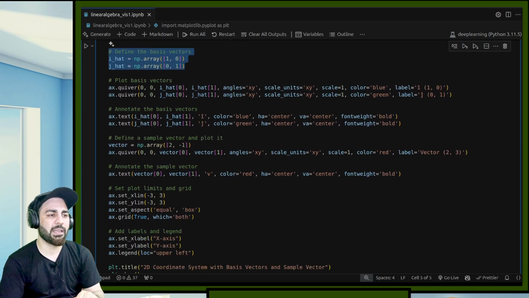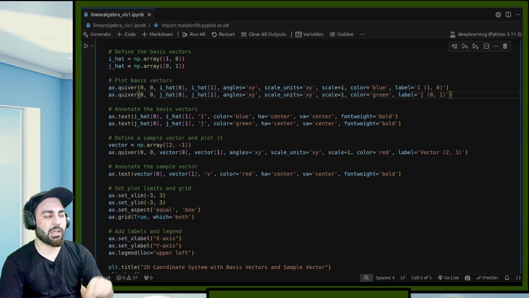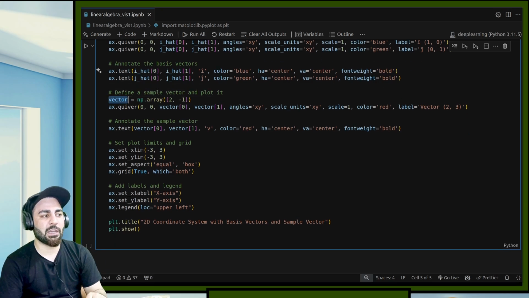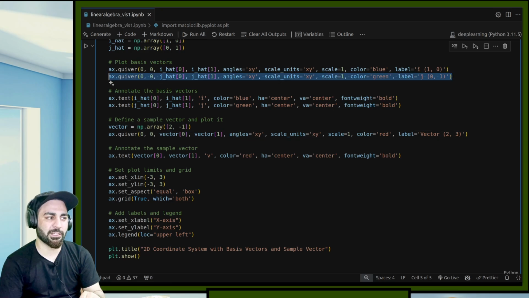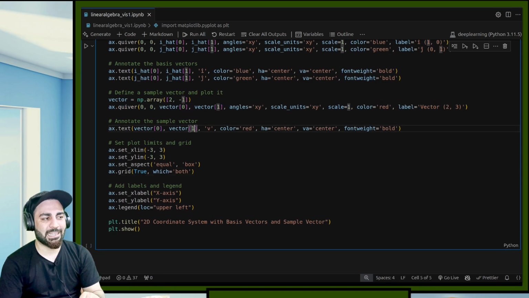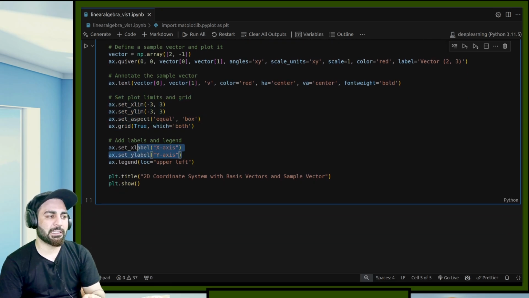Now again the same thing, I am using this method for i hat and j hat, so as to draw these arrows, and then I am having this text annotation on these things. Now I am drawing one more vector, which has coordinates 2 minus 1, and drawing one more arrow by using this function. And then I am annotating that also, and setting the x limit, y limit, and aspect, and then setting the x label, y label, and the legend, and then I'm showing the title: 2D coordinate system with basis vectors and a sample vector.